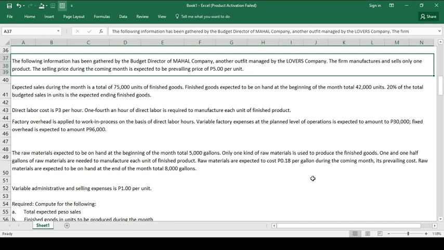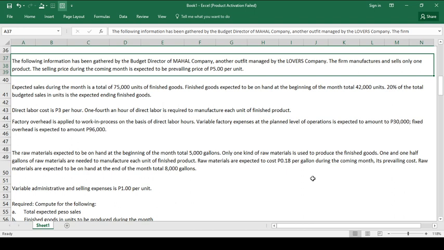Take note. Factory overhead is applied to work in process on the basis of direct labor hours. Take note, direct labor hours po ang basis on the computation of the factory overhead. The variable factory expenses at the planned level of operation are expected to amount to 30,000 pesos, and the fixed overhead is expected to amount to 96,000 pesos.